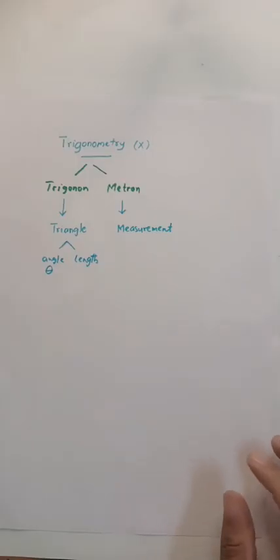Now the first part of trigonometry is what we call radians and degrees.